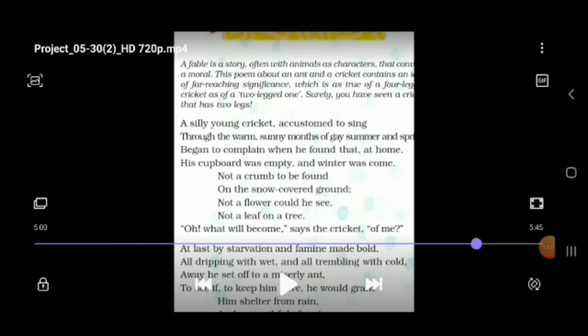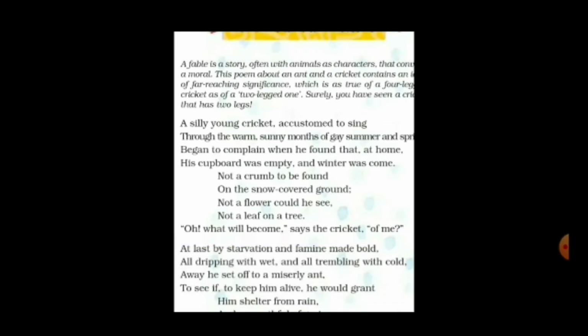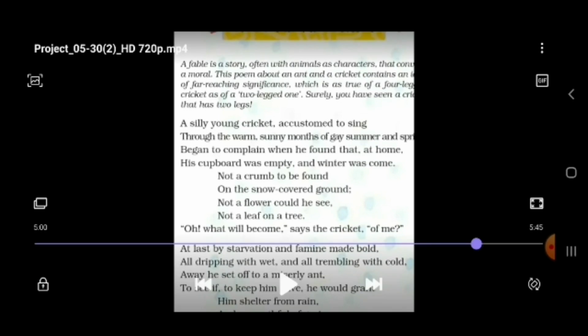Here, the cricket realizes that the ground was covered with snow. As you have seen the cricket in the video clip, the ground was completely covered with snow. There was not even a crumb. Crumb means a piece. Not even a crumb of food to be found. Everywhere it was covered with snow. Nor could he see any flower or any leaf on the trees.